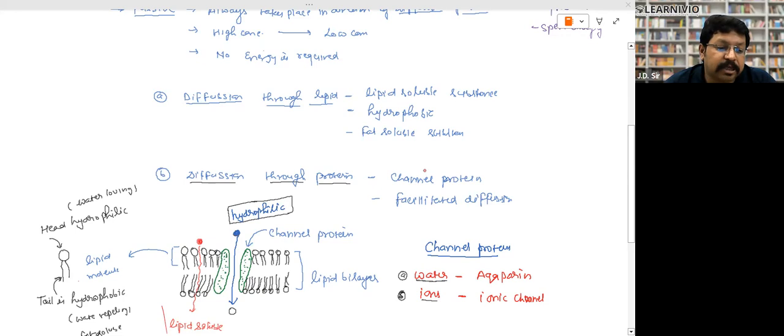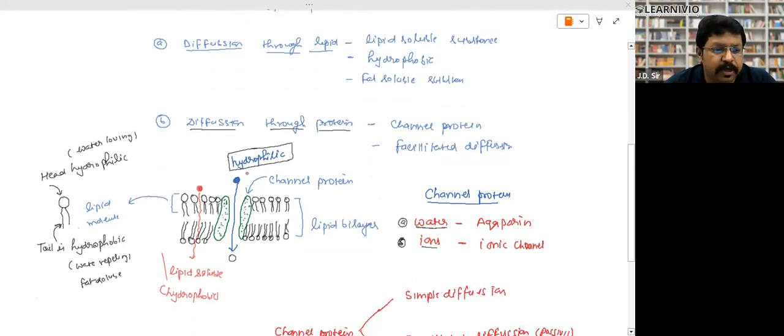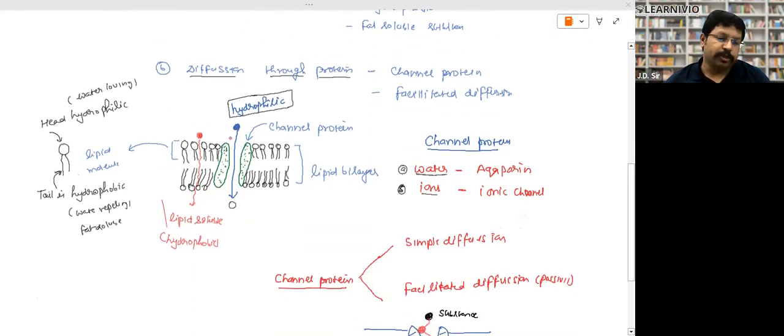So look, I'll brief it over here. The plasma membrane is made up of two things, right? Plasma membrane is also called cell membrane, biomembrane, plasmolemma. These are different terms for the same thing, right? Universally, its structure is the same, either in bacteria, fungi, plant or animal. Everywhere, the plasma membrane or biomembrane has the same composition. It is made up of two things: a bilayer of lipid and protein.